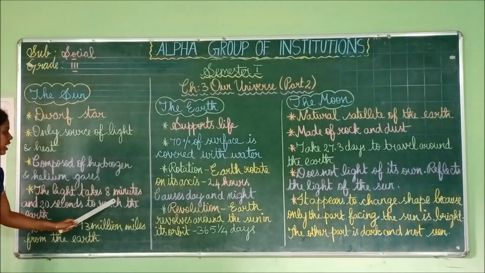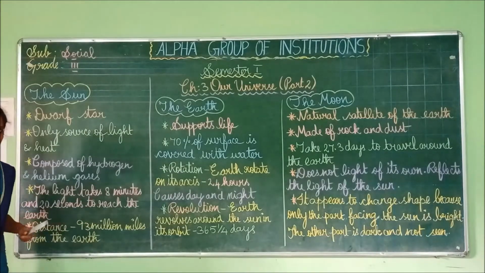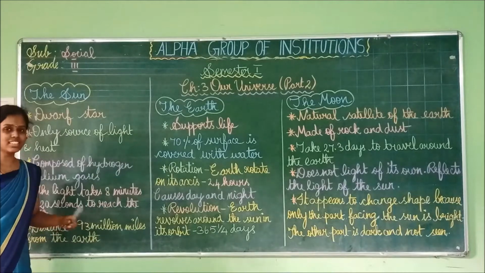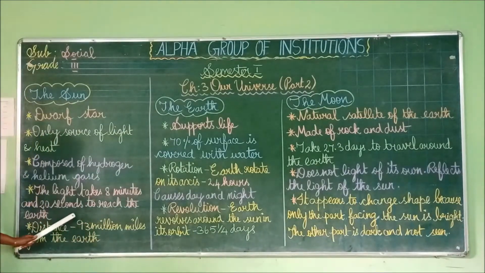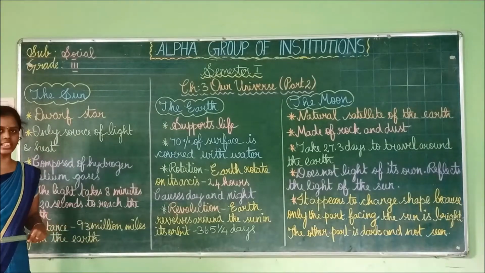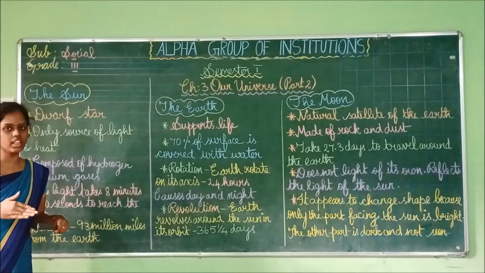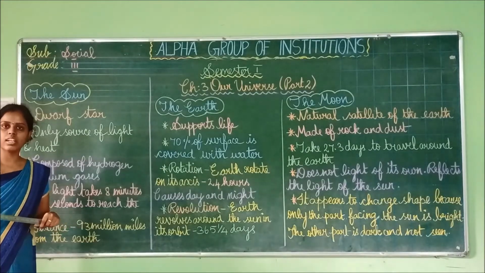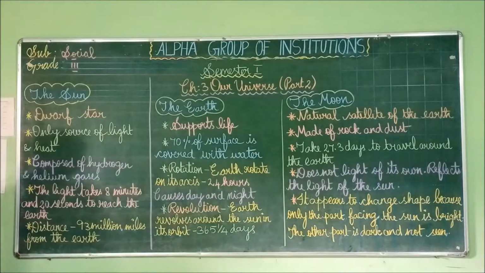It takes 8 minutes and 20 seconds. It is an important point, it's a GK also. The time taken for light to travel from the sun to the earth is 8 minutes 20 seconds.